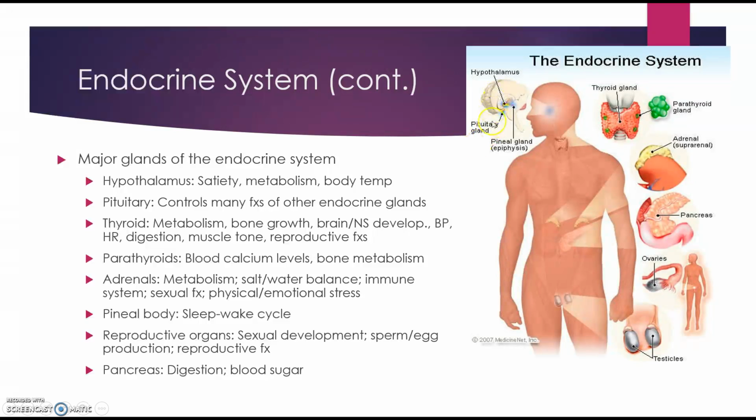The pituitary gland, which is also up here, is located at the base of the brain beneath the hypothalamus and is tiny. It's about the size of a pea. And it's often considered the most important part of the endocrine system because it produces the hormones that control many other functions of the endocrine glands. The pituitary is divided into two parts.